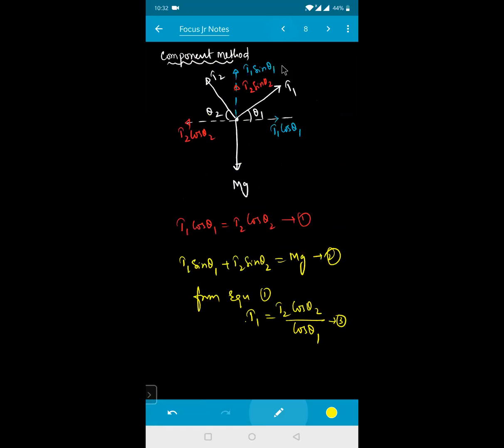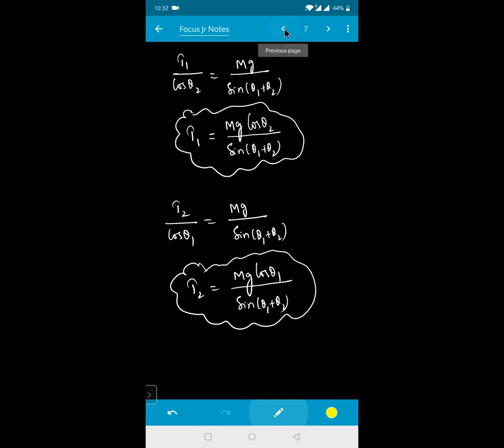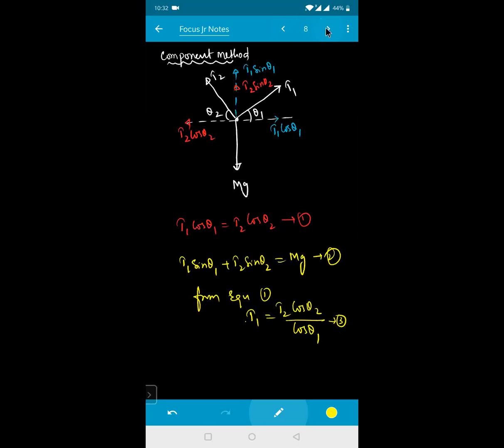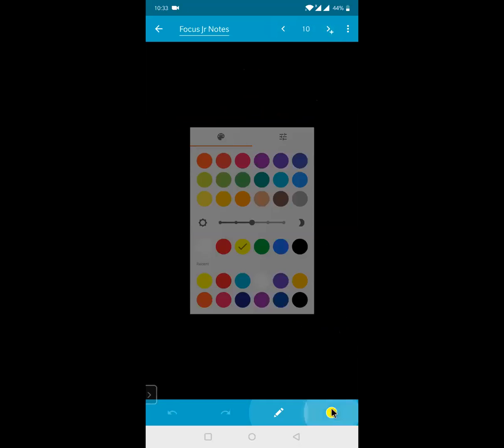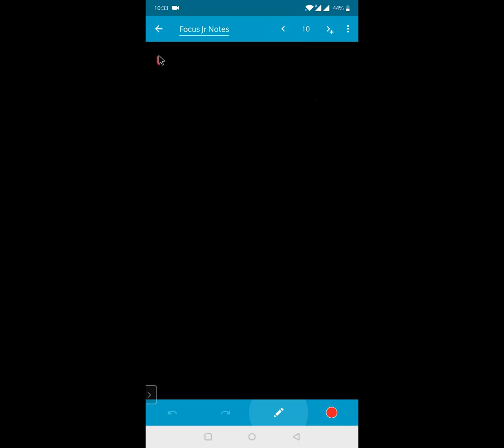Then once you get the value of T2, substitute in this one, that will give me the value of T1. Okay? Yes, sir. Okay? So just resolve the components and equate along the x-axis and y-axis. Simplify, there is not much else to do. In both, T1 has mg and T2 has mg. So we'll be getting the same answer from the given condition. Okay? Yes, sir. Let me do one more question, roughly you'll get an idea.